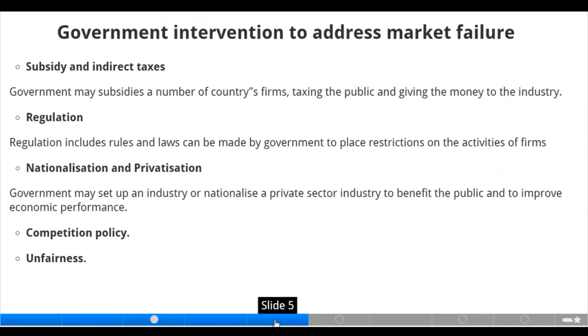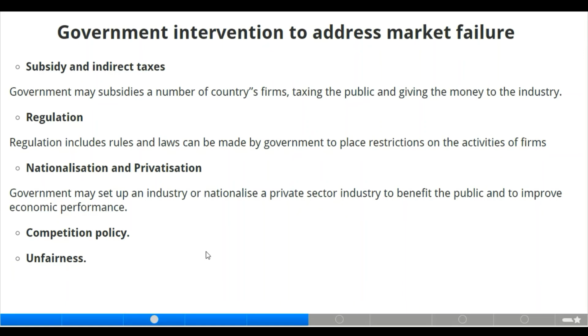Now let us move to the next slide, where we have the government intervention to address market failure. What will government do to address market failure? Number one, we have subsidy and indirect taxes. Government may subsidize a number of countries' firms, taxing the public and giving the money to the industry. Of course, that should be the number one intervention to address market failure. That is when demand and supply fail to comply.